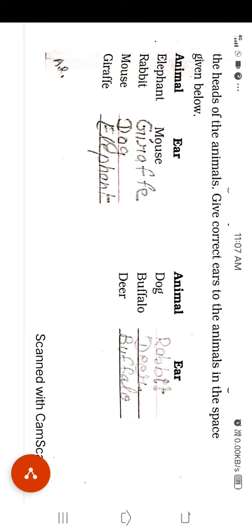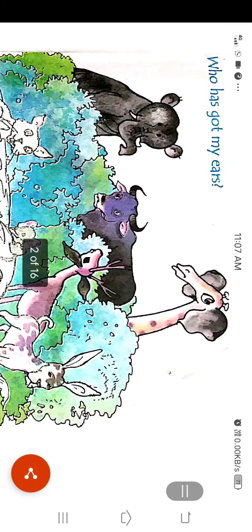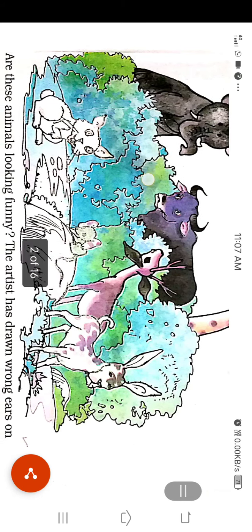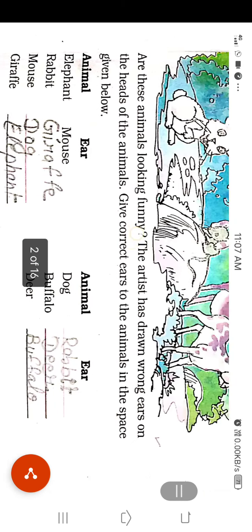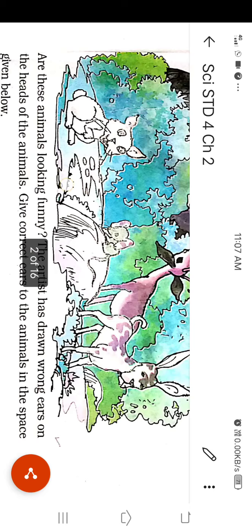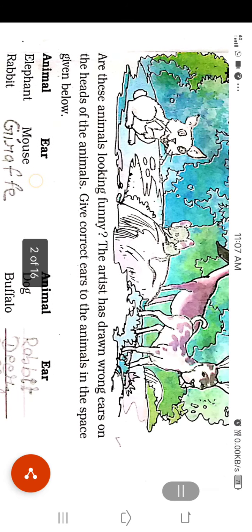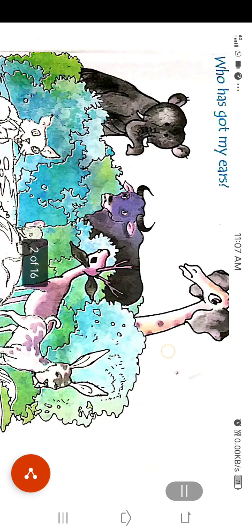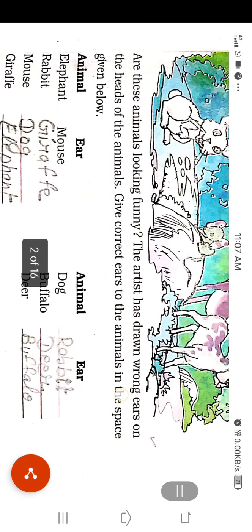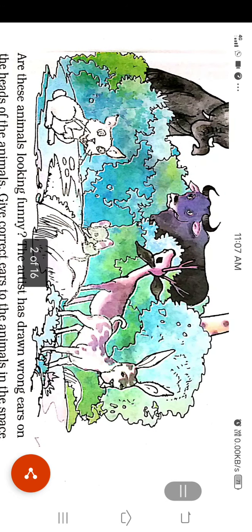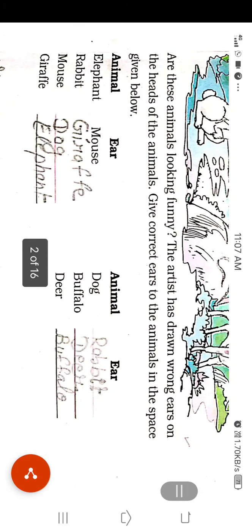Animals and ears. The elephant has the ear of a mouse. The rabbit has the ear of a giraffe. The mouse has the ear of a dog. The giraffe has the ear of an elephant. This is a dog, sorry, not a goat. The dog has the ear of a rabbit.